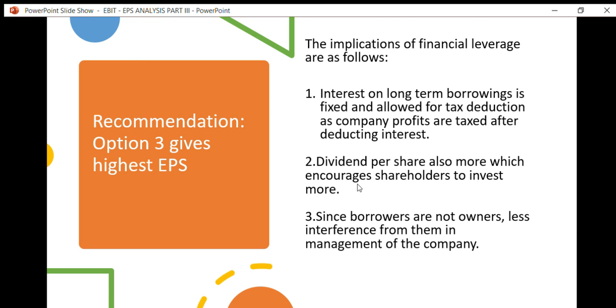So these financial implications can be beneficial for the company.